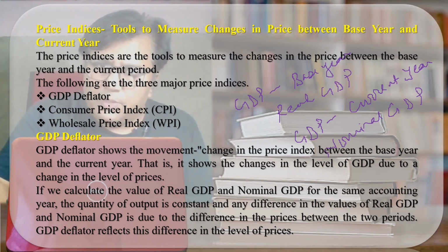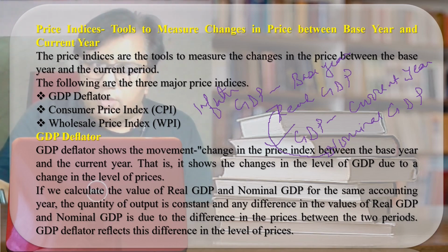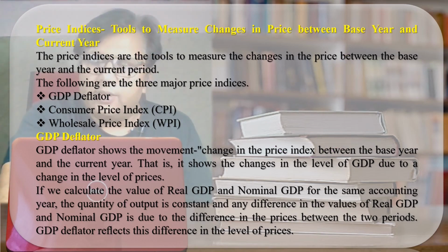By the difference between the real GDP and the nominal GDP, we come to know about the inflation prevailing in the country. And this difference is the work of the GDP deflator. So GDP deflator tells us how much GDP has increased because of increase in price. Clear? The things will be much more clear when I explain it through the example.